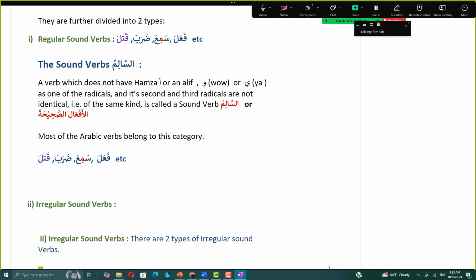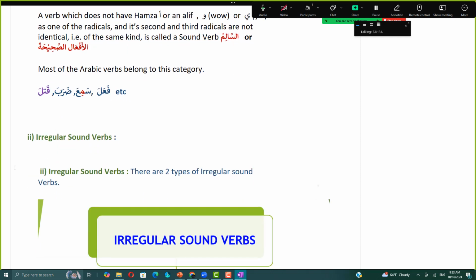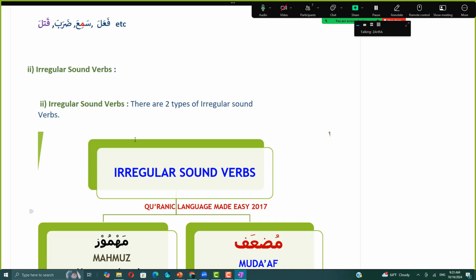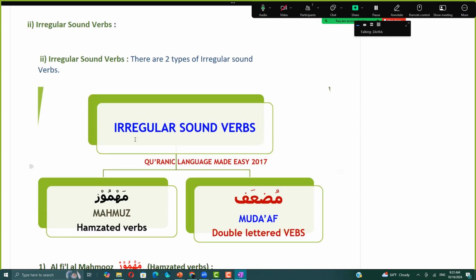Most of the Arabic verbs belong to this category. And we have learned the 6 different babs, that is fa'ala, yaf'alu, sami'a, yasma'u, daraba, yadribu, qatala, yaqtulu, fataha, yaftahu, karuma, yakrumu. And the irregular sound verbs are further divided into two types: mahmuz, hamzated verbs, and muda'af, double-lettered verbs.